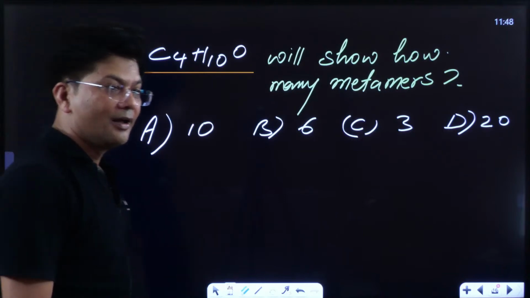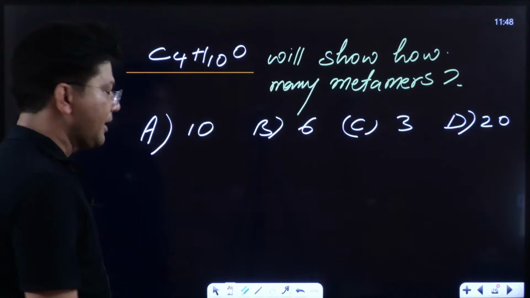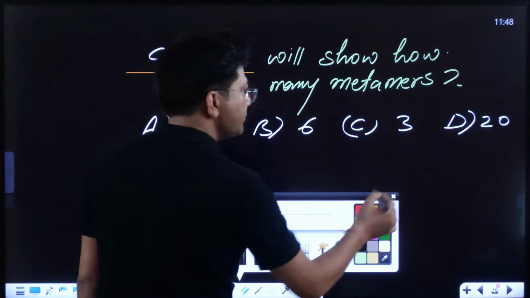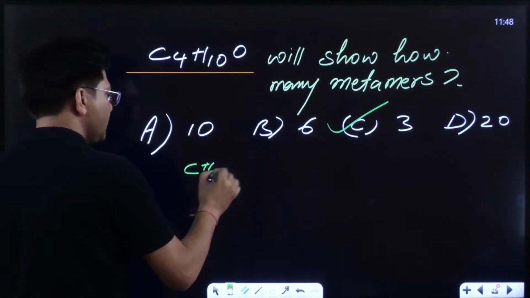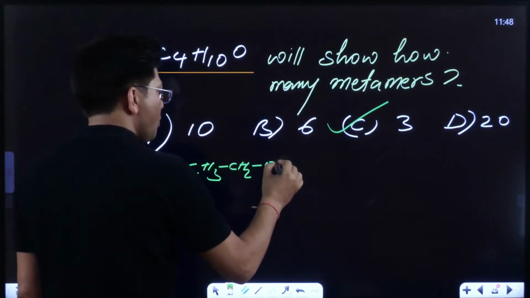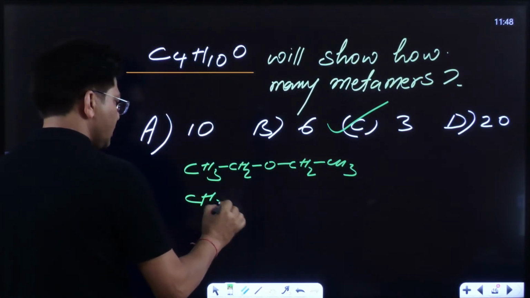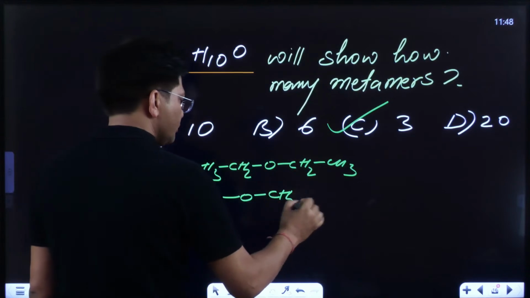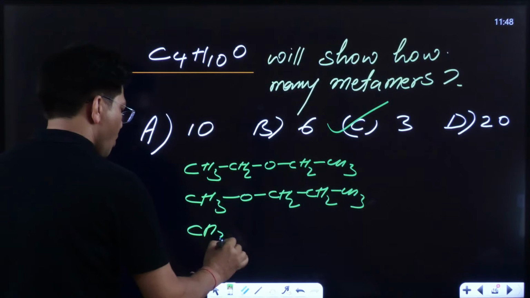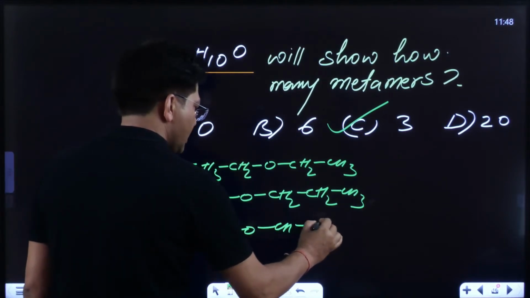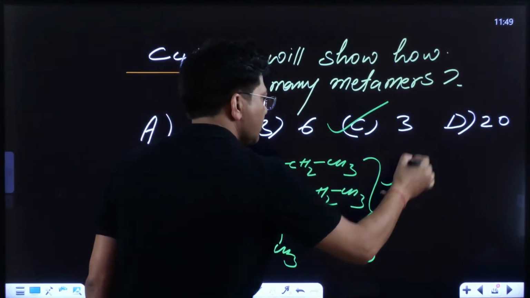Aruna Kumari ji, it's not 2, it's 3. I have explained it. The answer is 3. How 3? I've told you: CH3-CH2-O-CH2-CH3 is 1, CH3-O-CH2-CH2-CH3 is 2, CH3-O-CH(CH3)-CH3 is 3. So in total, these were 3.